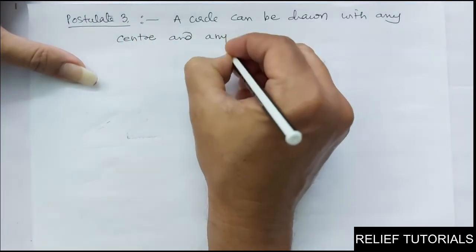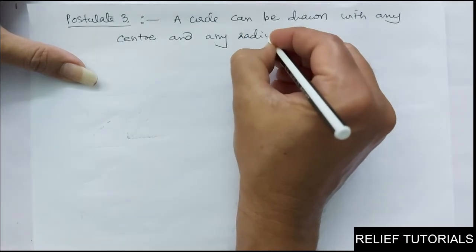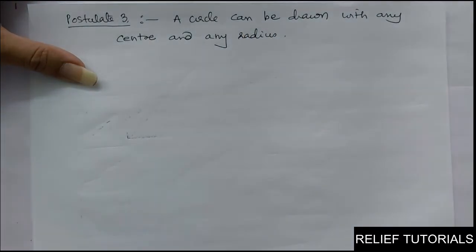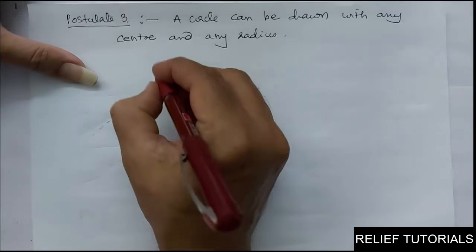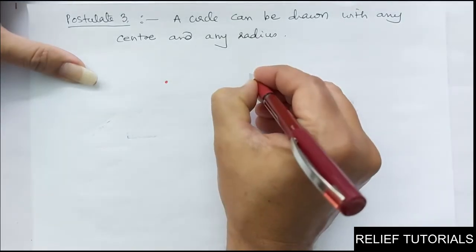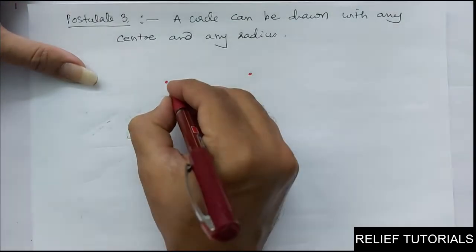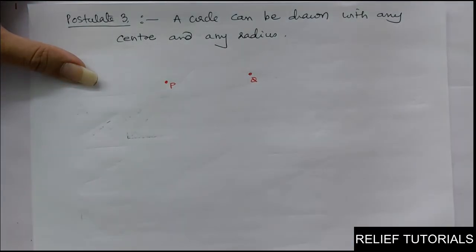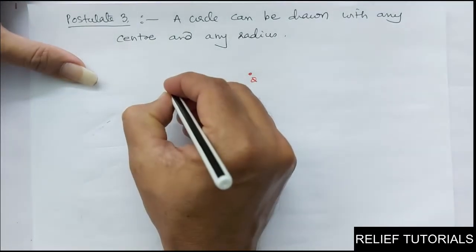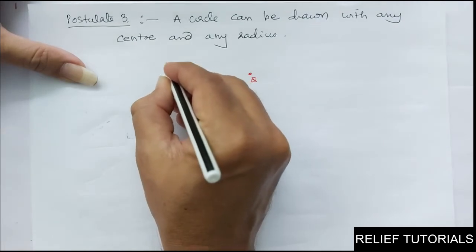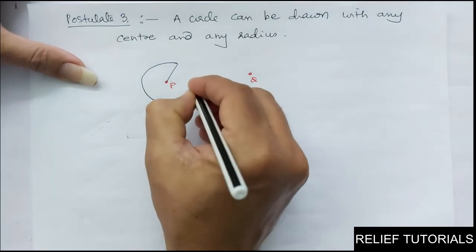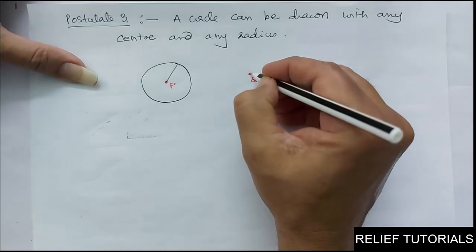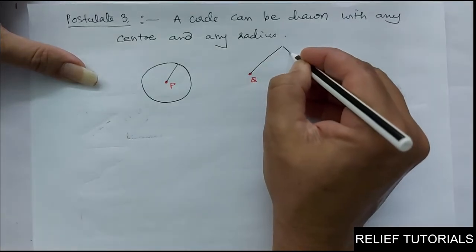You know, in order to draw a circle, we require two things, center and radius. So you can draw a circle with any center. See, these are centers I have taken. For example, this is center P, this is center Q. So you can draw a circle with any center and any radius. Suppose I take this as a radius. So this circle can be drawn. Suppose I here take this as a radius.